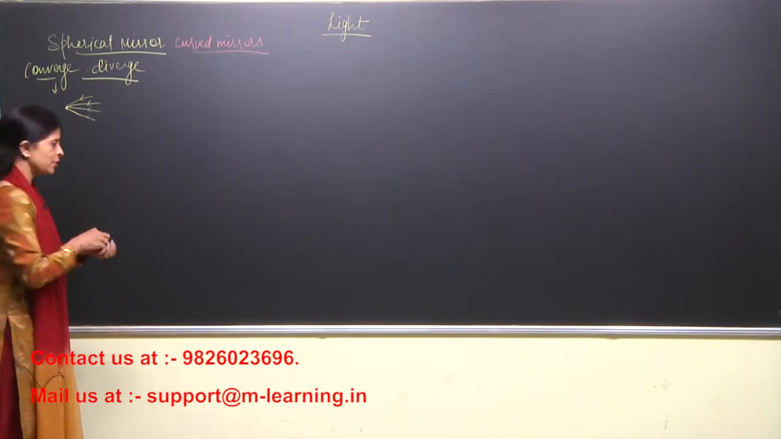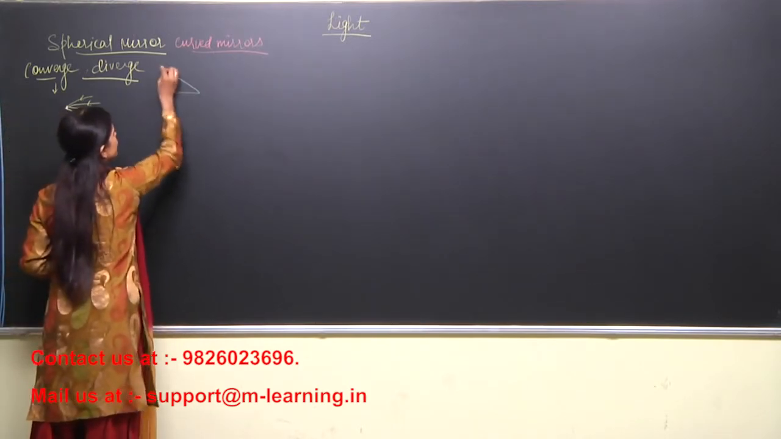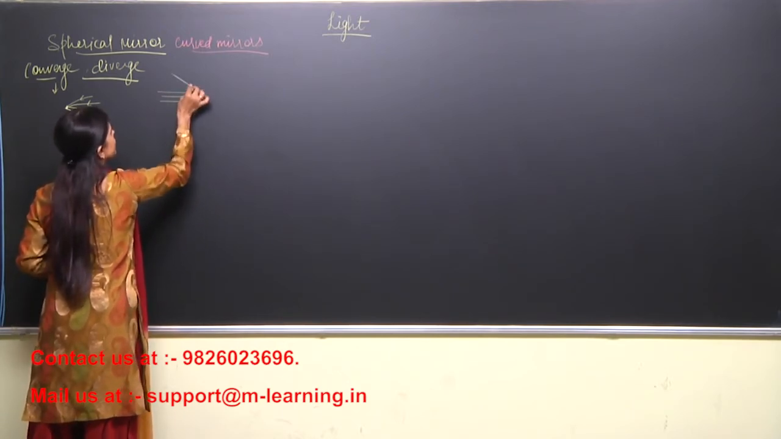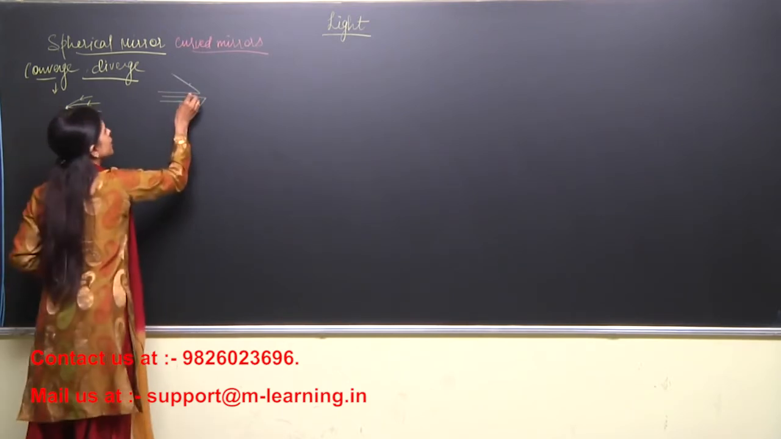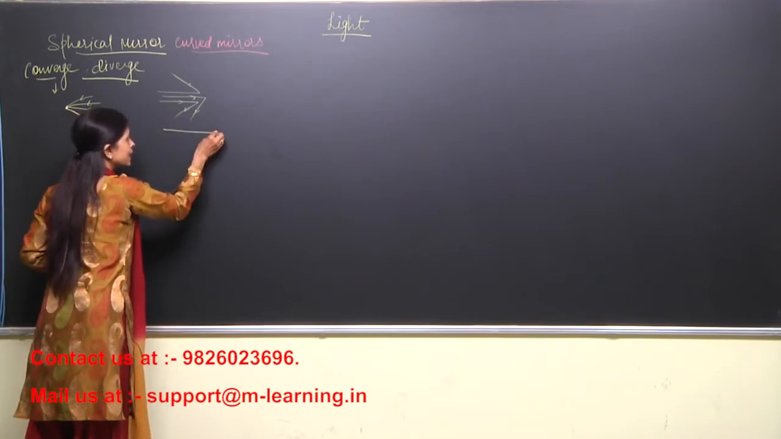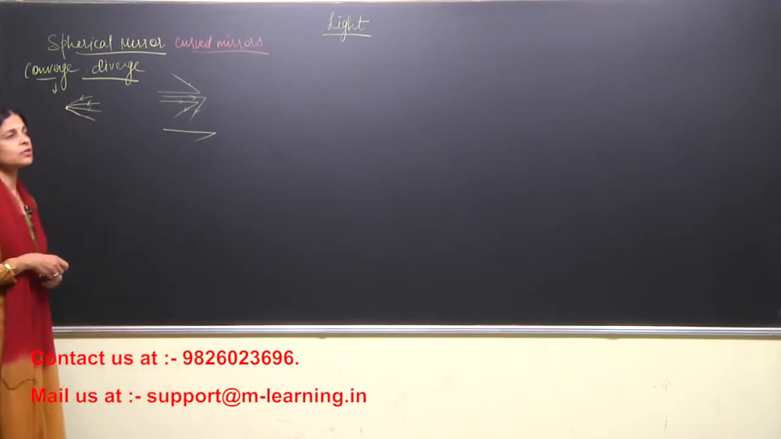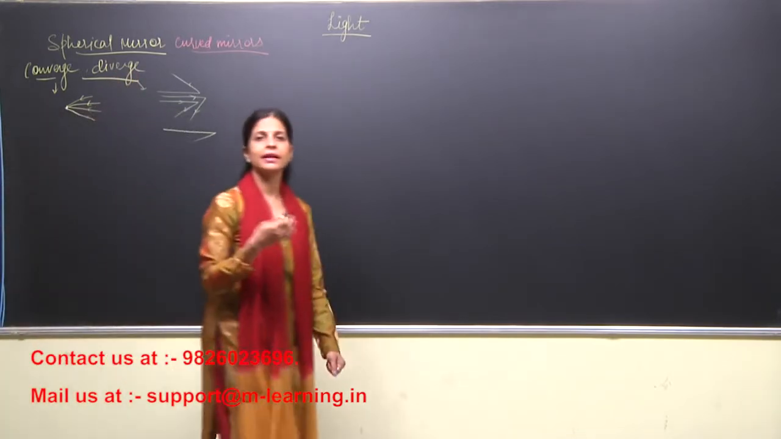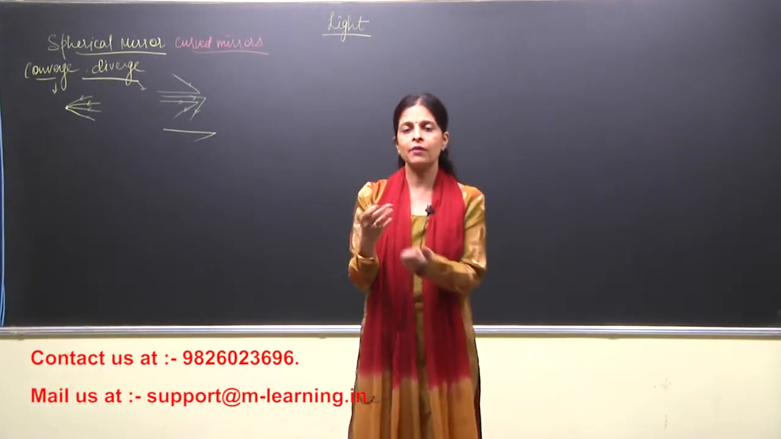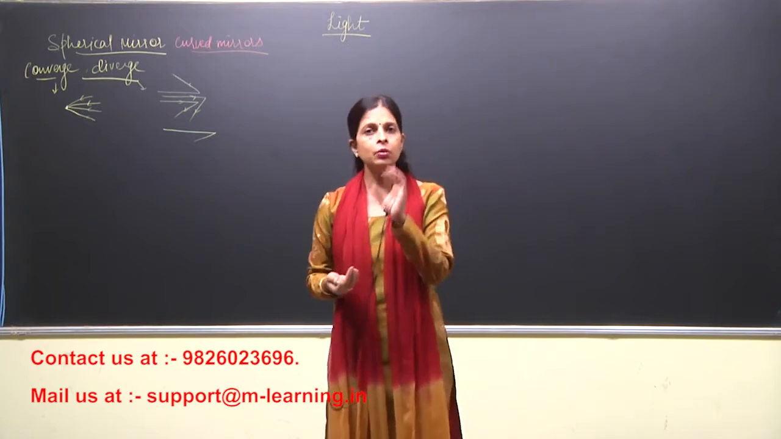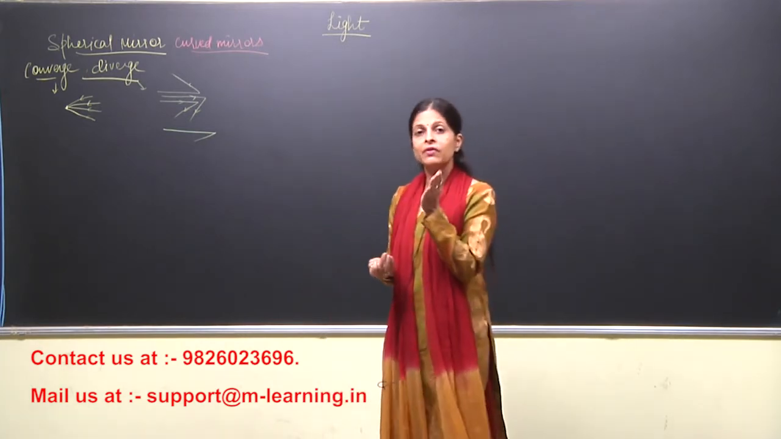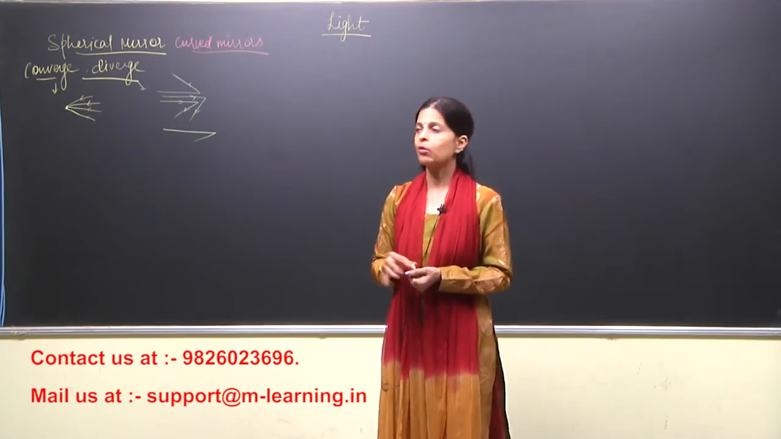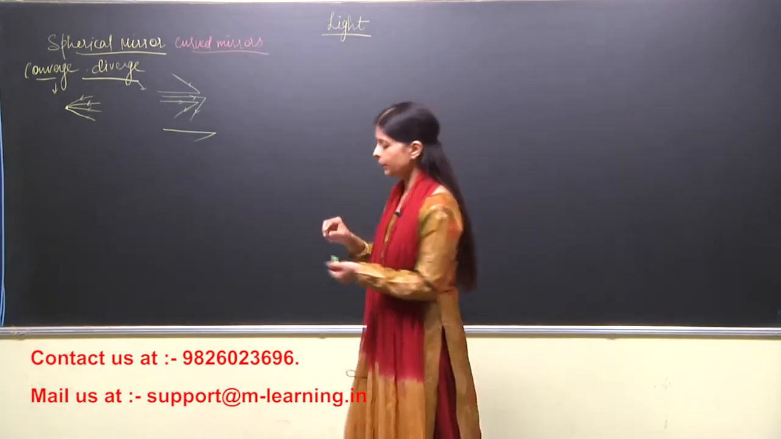Now what is the meaning of diverge? Just the opposite of converging. That means rays are coming and getting scattered in different directions, right? So the rays come and get scattered in different directions. This will be known as the rays getting diverged. So divergence and convergence are the two new terms over here. Now we will be talking about the types of spherical mirrors, right?